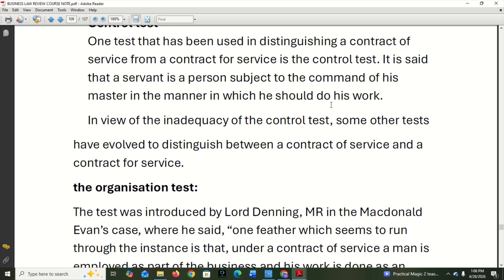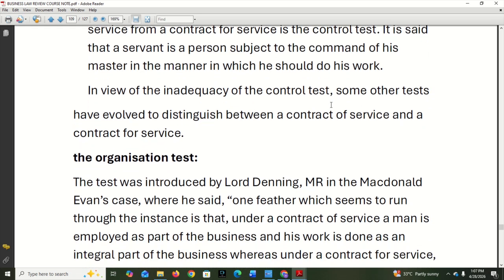So most times, if the employer can to some extent dictate how the work is to be done, then it's a contract of employment, which is different from a contract for service. For example, if I say a consultant should come and do a work, most times the consultant will be the one that will dictate to a large extent how he does his work. Okay, but most times this is not enough.